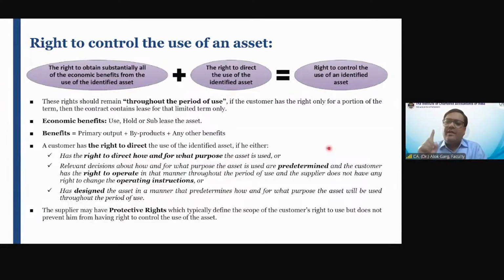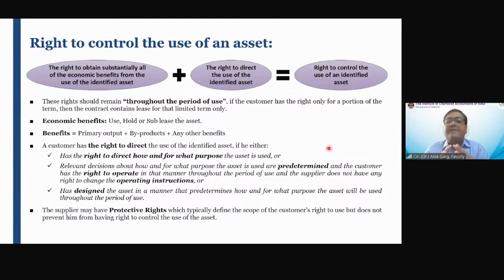So Vignesh does not have a right to control the use of an asset. Vignesh has a right to use the asset, but he does not have a right to control the use of the asset. He is not controlling the use, he is using the asset. Are you getting me? He is having a right to use of an asset. Have you understood the difference between right to use of an asset and right to control the use of an asset? Yes, sir. To begin with, right? To set the context.